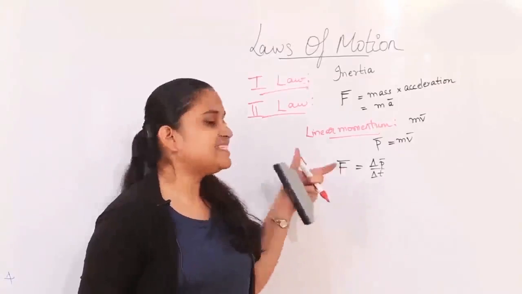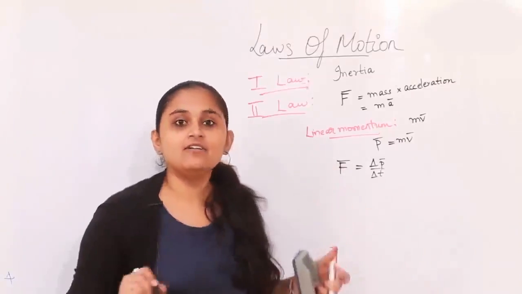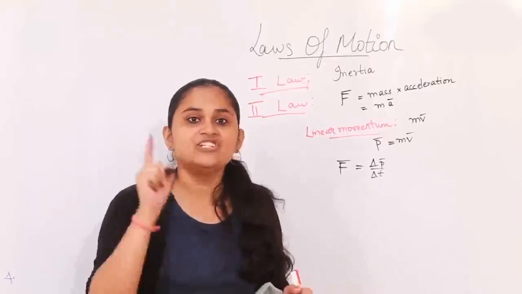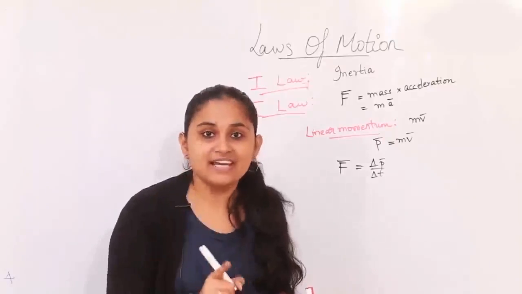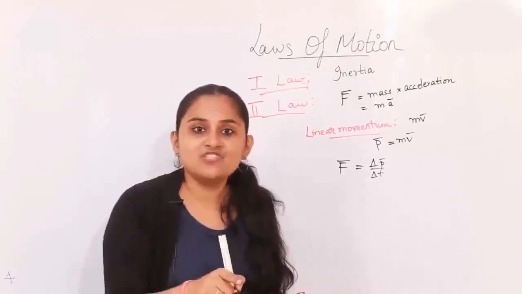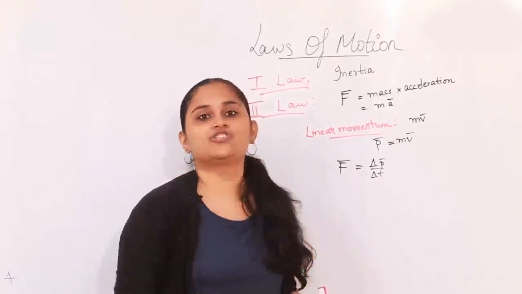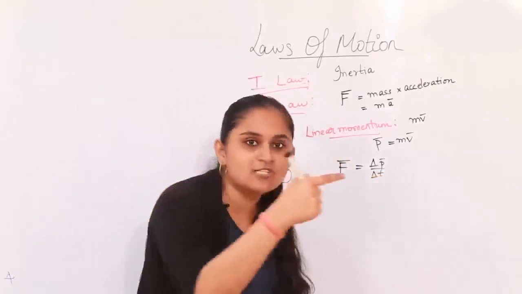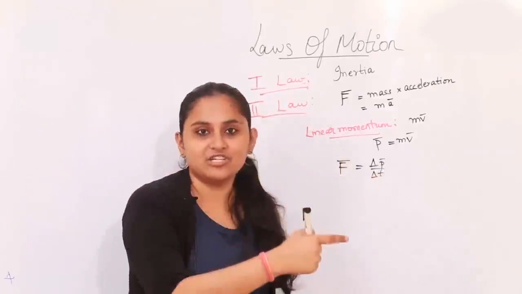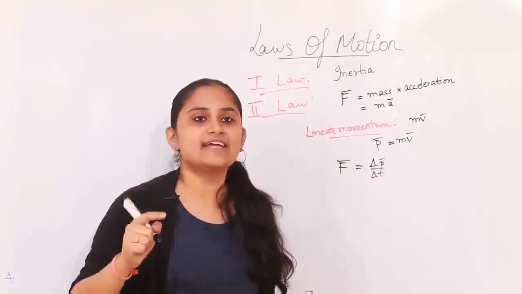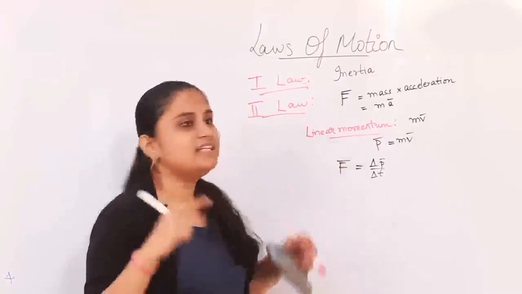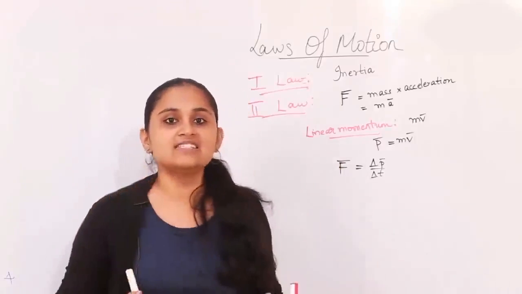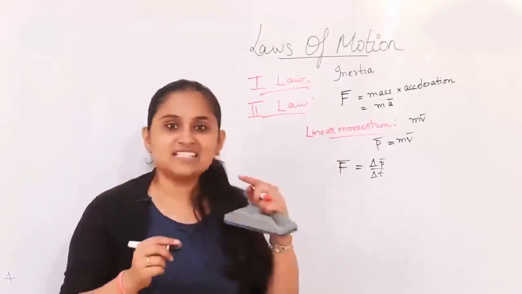What it basically states is the external force being applied is directly proportional to the change in momentum of an object, and this change happens in the direction of motion. So if this is the direction of motion, then this change is also happening along this same direction. This is what Newton's second law's other version, the linear momentum version, talks about. And how do we actually envisage this change in linear momentum? Let's take an example and see.